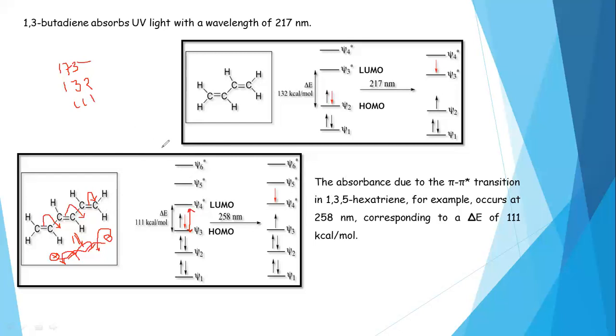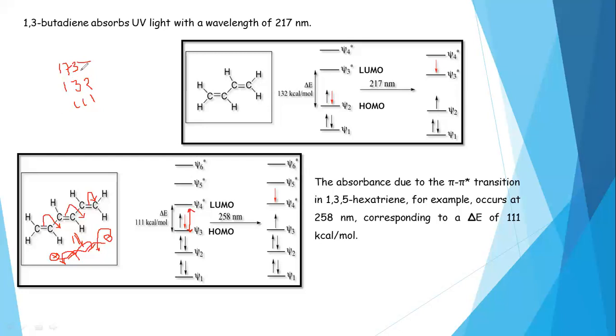Even if we increase further, if the molecule contains one more double bond, that is 1,3,5,7-octatetraene, then the energy required for promotion of an electron from HOMO to LUMO decreases again. The energy required for the transition decreases, and the molecule absorbs the UV visible radiation at longer wavelengths.